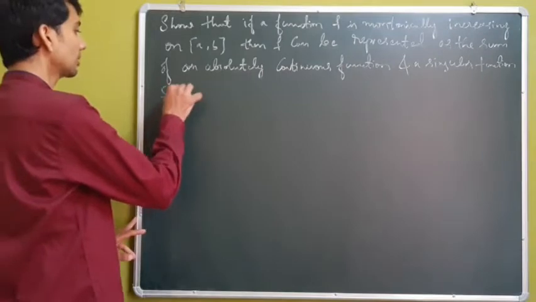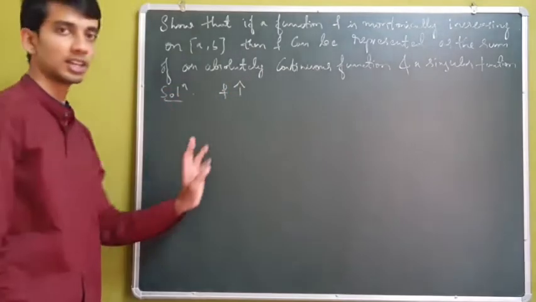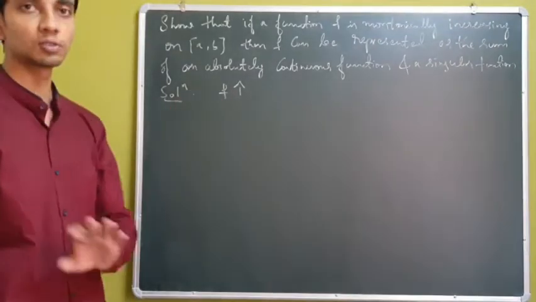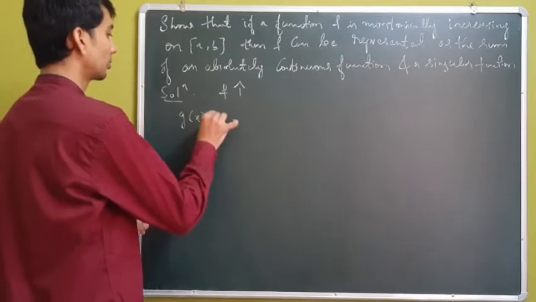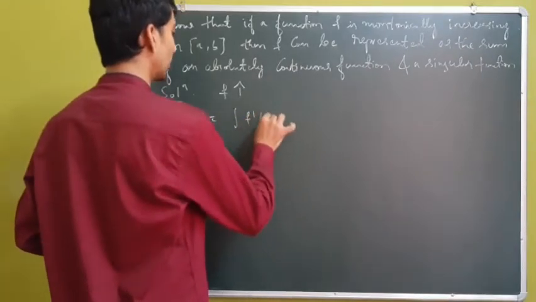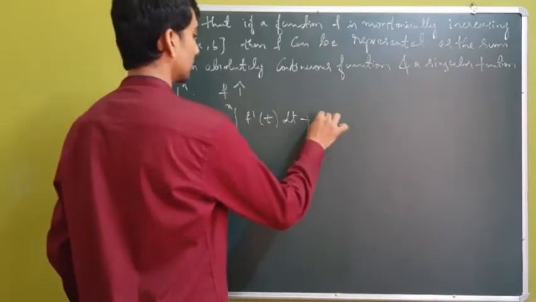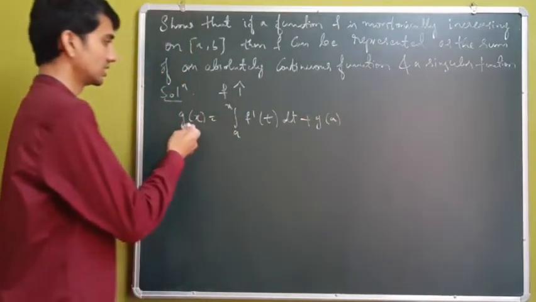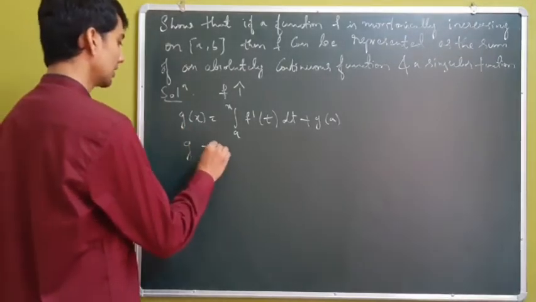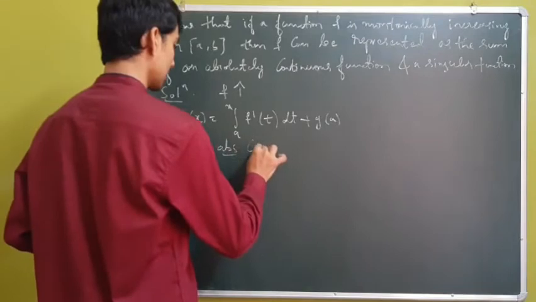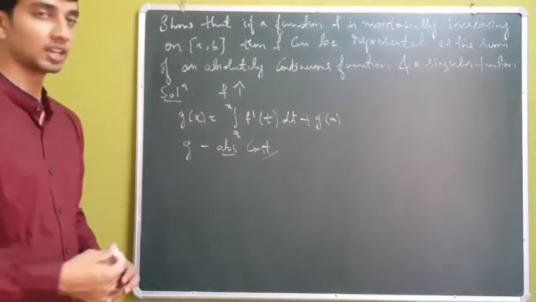So coming to the solution part, first I will consider a function f which is monotonically increasing. Having a function which is monotonically increasing, I will set a function, say g, to be the indefinite integral of f over [a, x]. Since g is an indefinite integral, g is absolutely continuous.